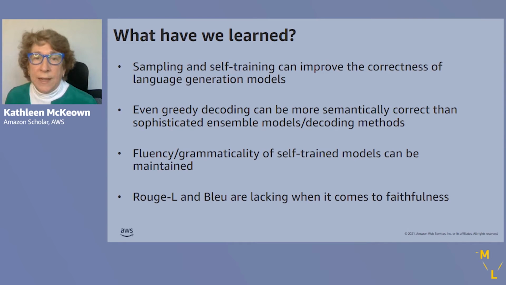Well, we've learned that sampling and self-training can improve the correctness of language generation models. Even greedy decoding can be more semantically correct than sophisticated models. And fluency and grammaticality of self-trained models can be maintained. Finally, Rouge and BLEU are lacking in terms of measuring how faithful a system is.